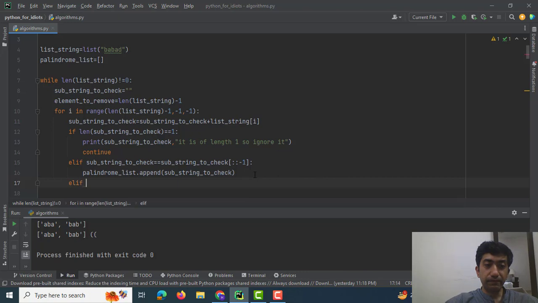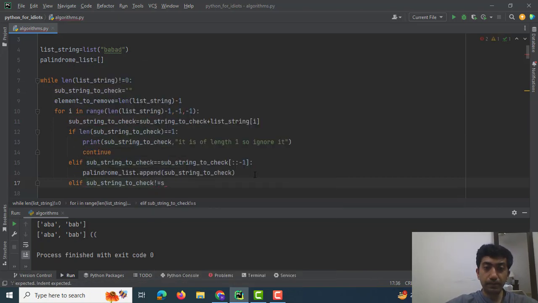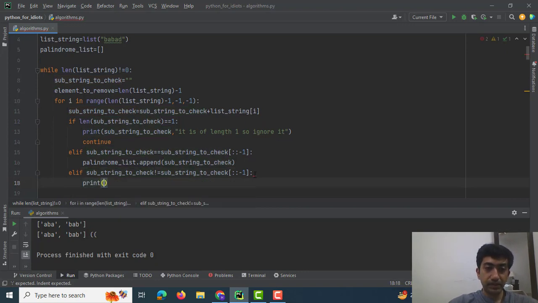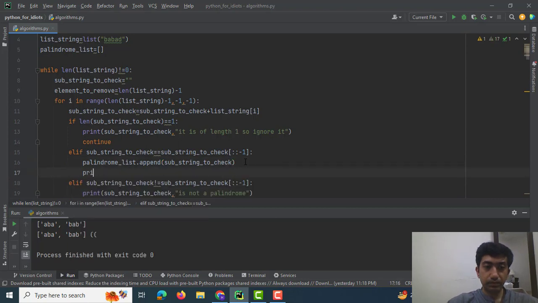And if it is not a palindrome, I would just print substring to check is not a palindrome. Print substring to check is a palindrome.